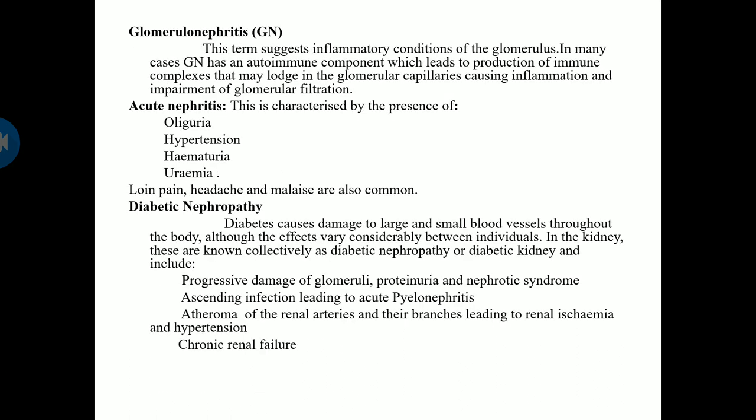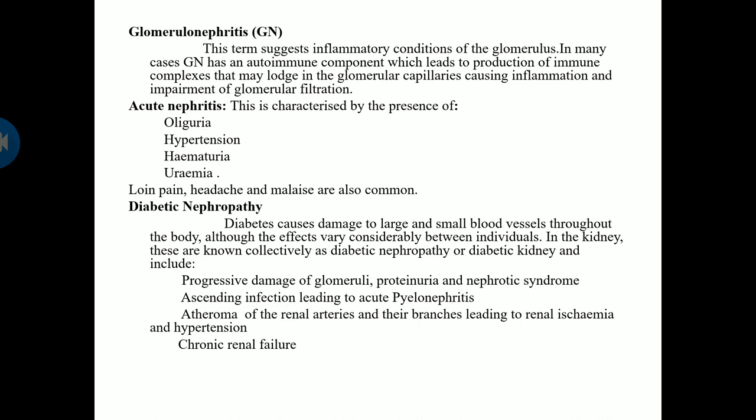First is glomerulonephritis. The term itis indicates inflammation, so there will be inflammation in the glomerular part of your nephrons. This term suggests the inflammatory condition of the glomerulus. In many cases, glomerulonephritis has an autoimmune component which leads to production of immune complexes that may lodge on the glomerular capillaries, causing inflammation and impairment of the glomerular filtration.